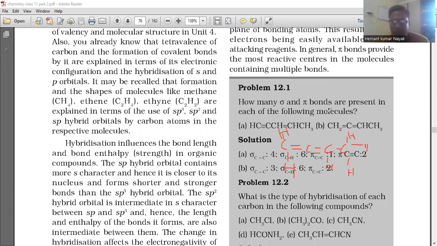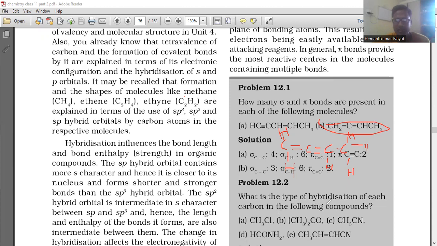So for counting sigma and pi bonds: 1, 2, 3, 4, 5, 6, 7, 8, 9. So 9 sigma bonds are there, and for pi bonds, we have 1 pi bond, 2 pi bonds. So in this compound, there are 9 sigma bonds and 2 pi bonds. Like that, we have to calculate the number of sigma and pi bonds.